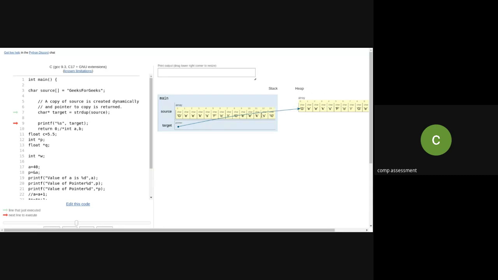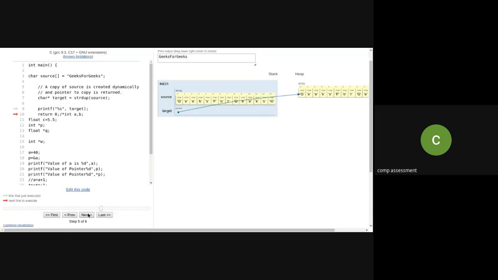Now see, up to the previous point, if you have seen, in C programming, it is not using heap. But now when I'm using malloc or strdup, automatically it allocates a memory on the heap for that particular array. Are you able to see this particular thing? With character pointer target, with strdup, with this function, it is allocating a memory from the heap. And now when I'm printing the target, it will just see. Now over here, with a target, it prints the string array address, the string actual contents over here.